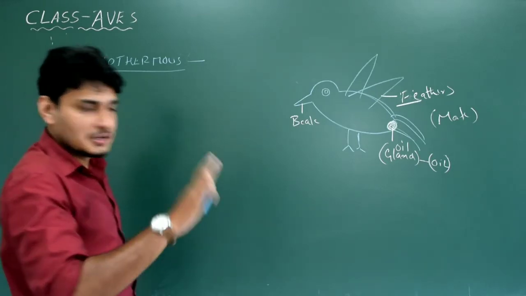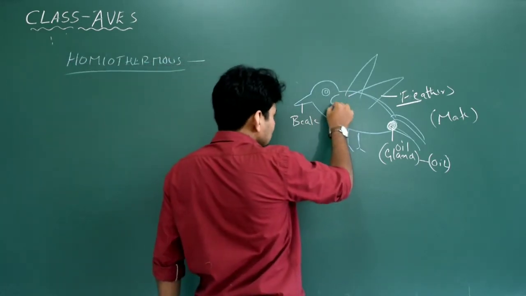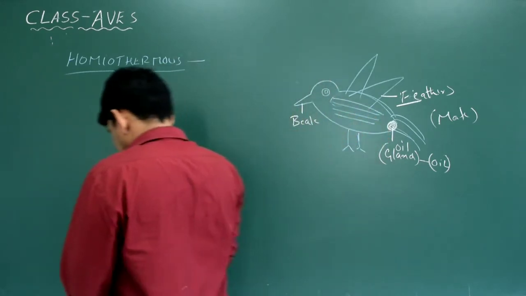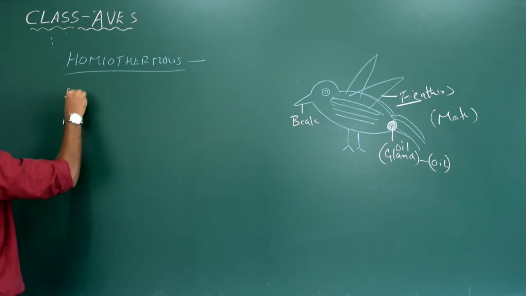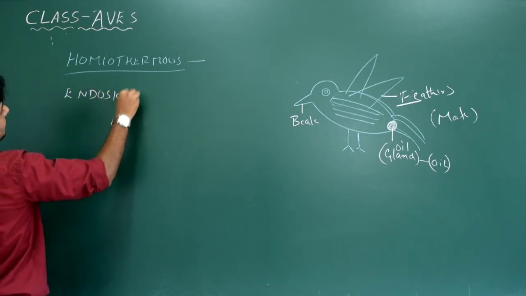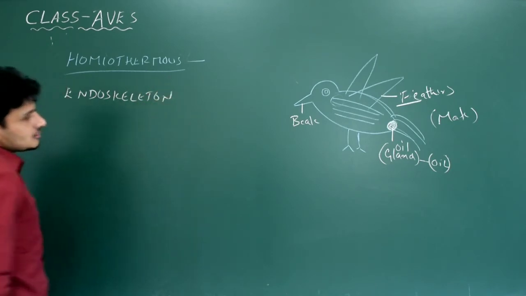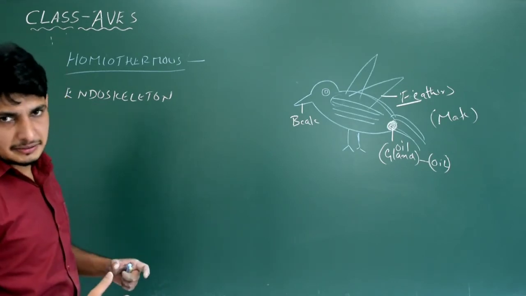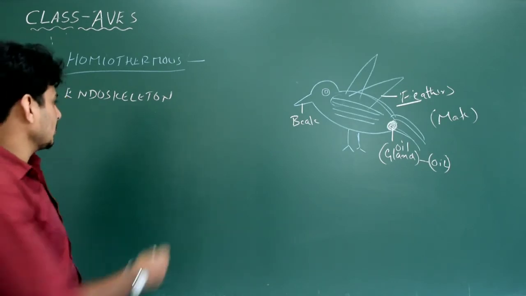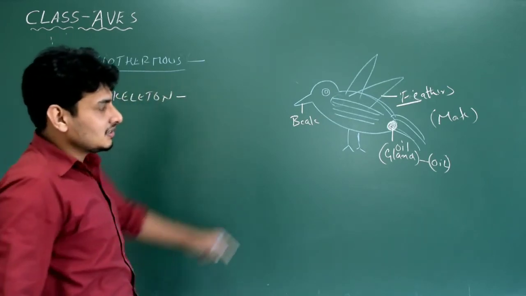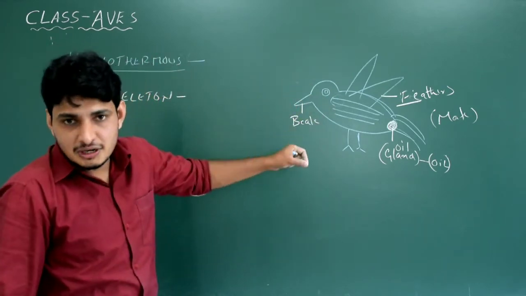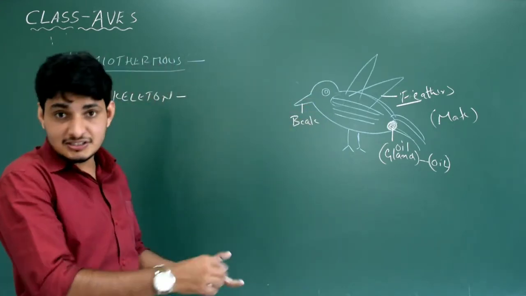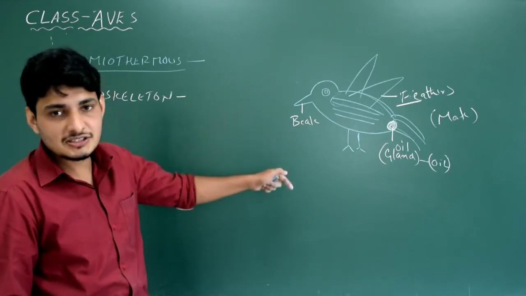Easy, right? Very simple. Now, let's check what is inside the body. The body contains endoskeleton. The skeletal system is like human beings. Endo means inside. Even crocodiles and frogs have endoskeleton. All tetrapoda have endoskeleton, that is vertebrata, obviously. But the speciality is a very important adaptation exhibited by the bird so that they can fly, whereas other classes cannot fly. It is the only class in vertebrata that can fly.